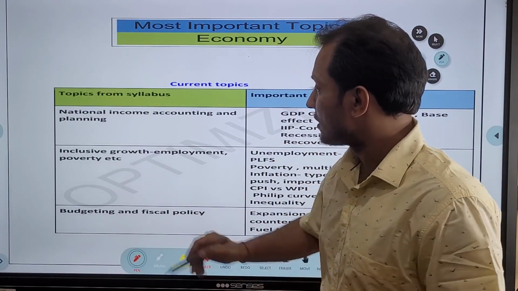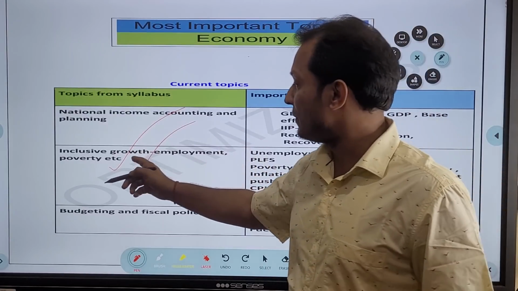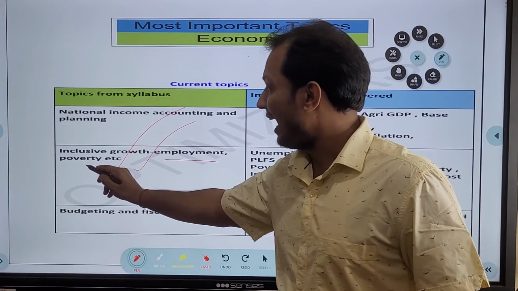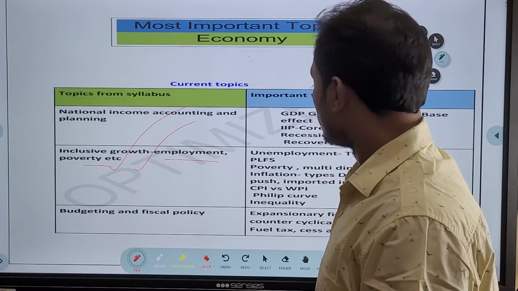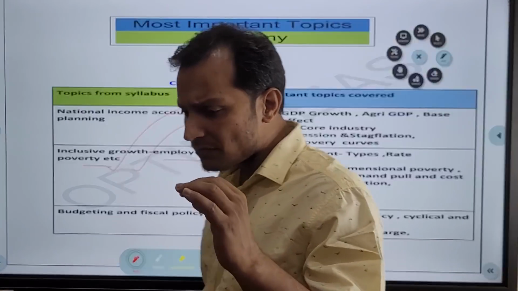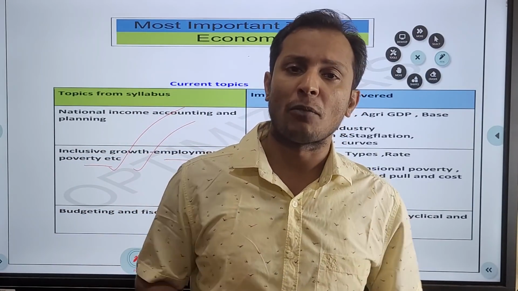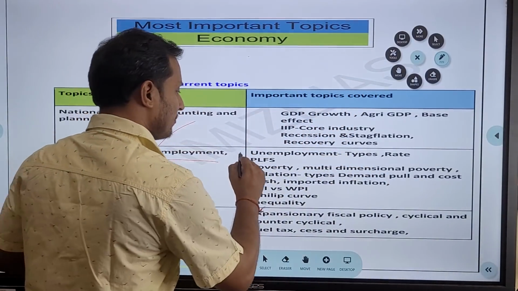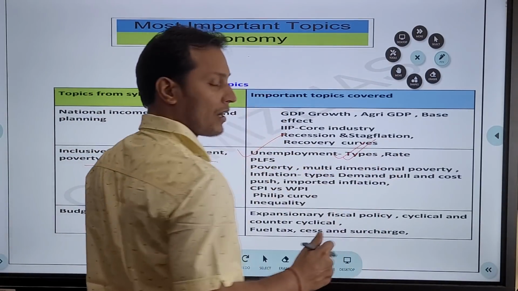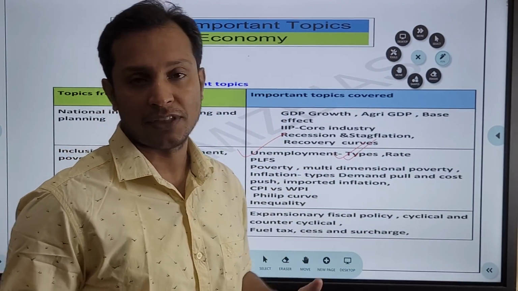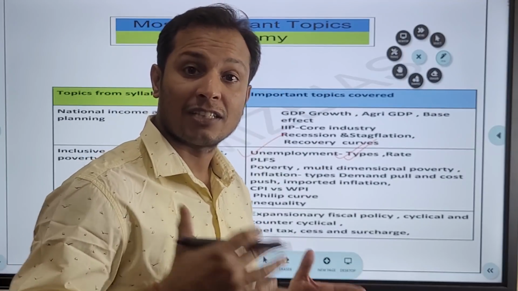Next, see what type of questions can come, or what needs to be read from this topic of employment, inflation and poverty, guys. Let us see what can come in this topic. So we know in the last 1 or 2 years, unemployment is a very big concern in the economy. So unemployment is very important. In unemployment, what you need to read are the types of unemployment. What are the different types of unemployment? Frictional unemployment, disguised unemployment, structural unemployment.